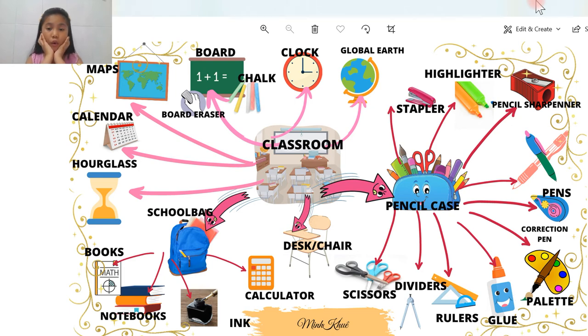Next is maps. Maps also show the whole Earth, like just a copy of the Earth, like the globe. But can you tell me the difference between maps and the globe? Let's see.